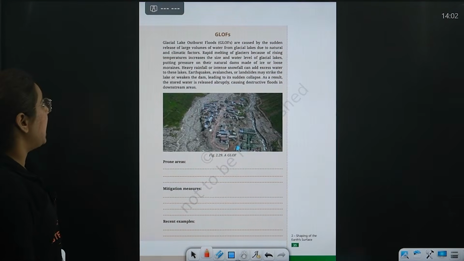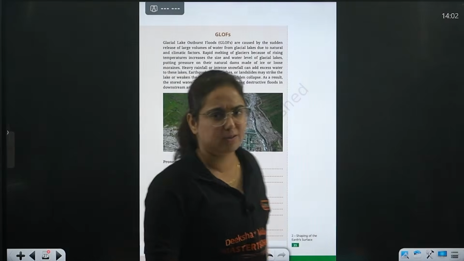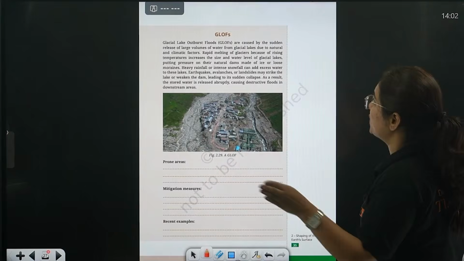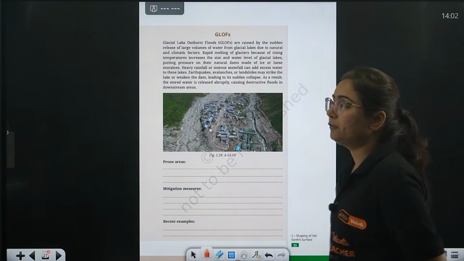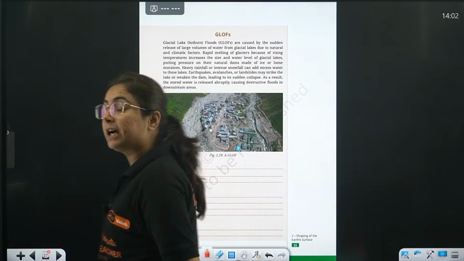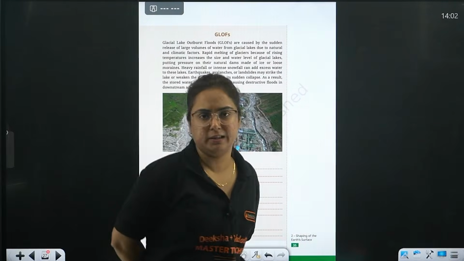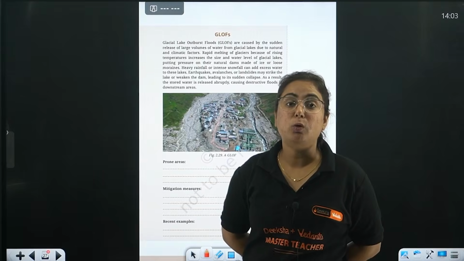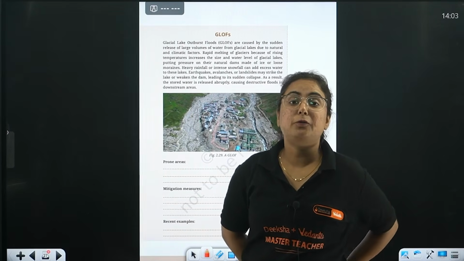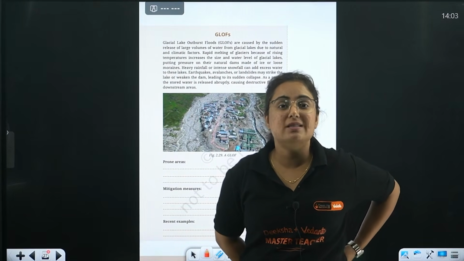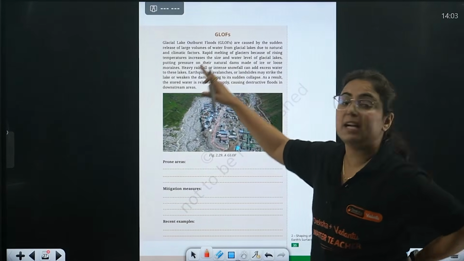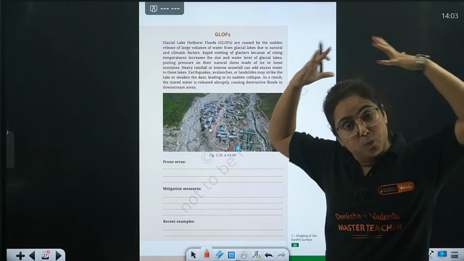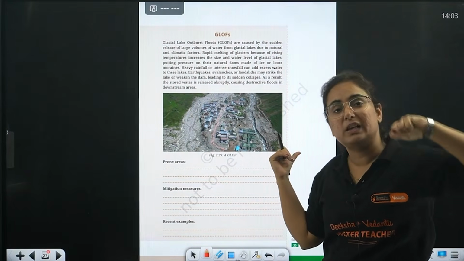So one is this, and the third one is GLOF. Now what is this GLOF? GLOF is basically a glacial lake outburst flood. Okay? Some years back, in a region like Kedarnath, we got to know about a massive outburst of flood. What is that? That is basically a glacial lake outburst flood. What do you mean by this? Beta, this is the sudden release of a large volume of water coming from the glacial region.